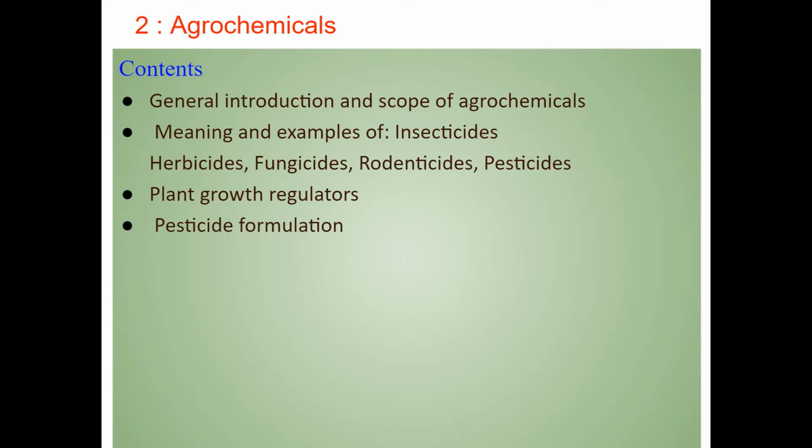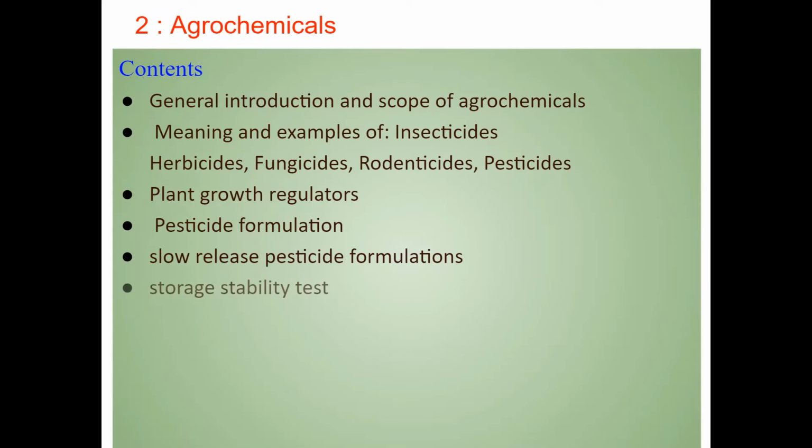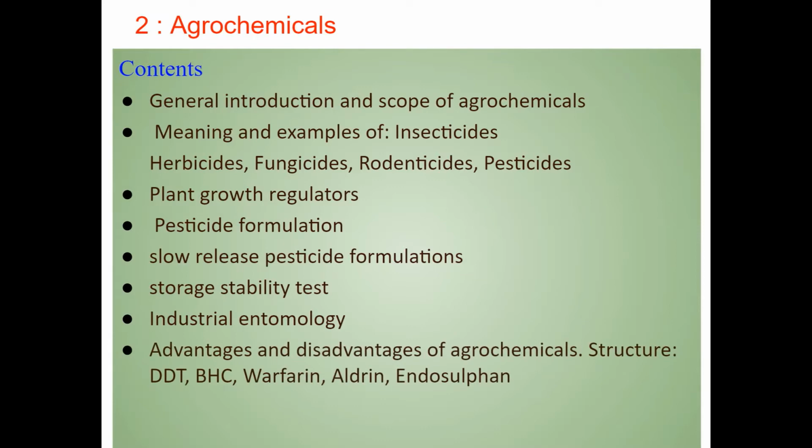What is pesticide formulation and how the pesticide formulation will be carried out, we have to study in detail. Also, slow release pesticide formulations, storage stability test, industrial entomology, advantages and disadvantages of agrochemicals, their structures we have to study.